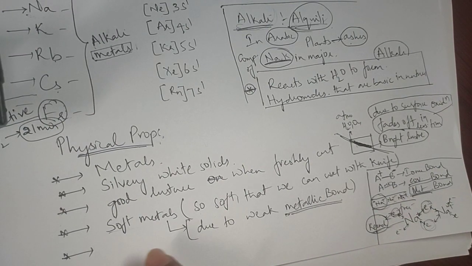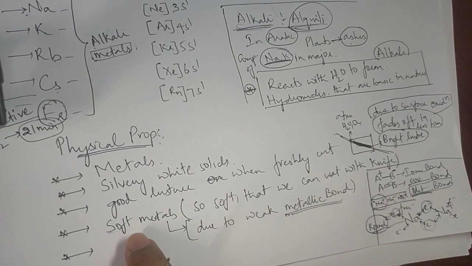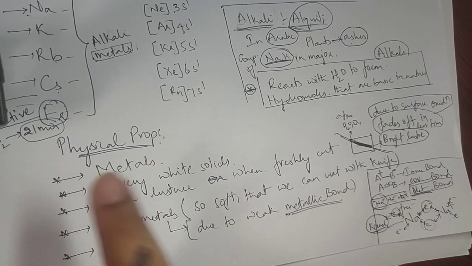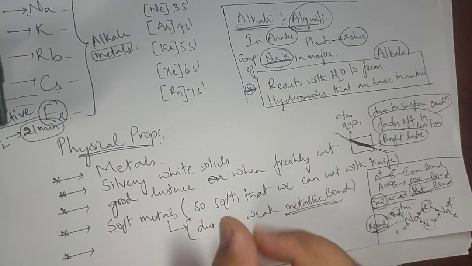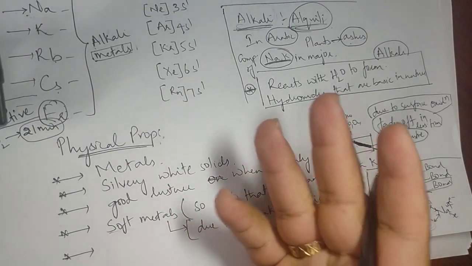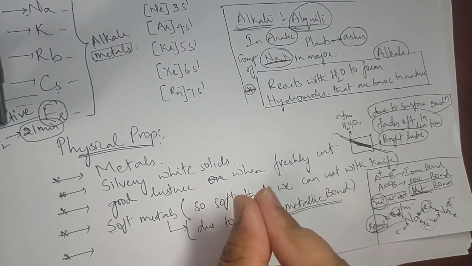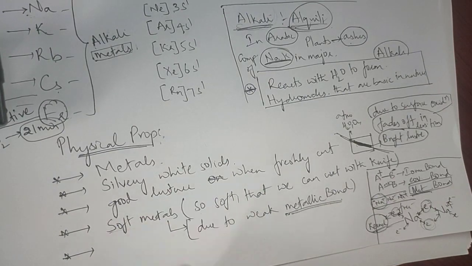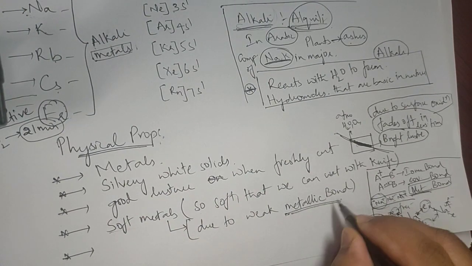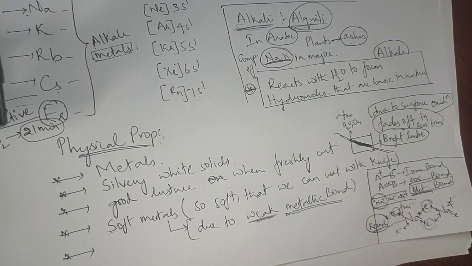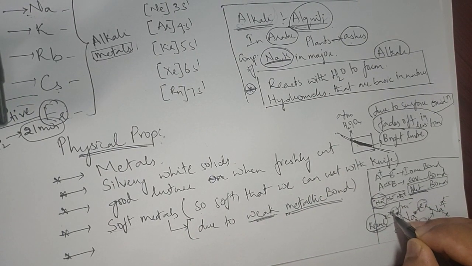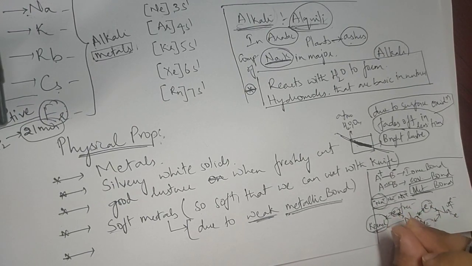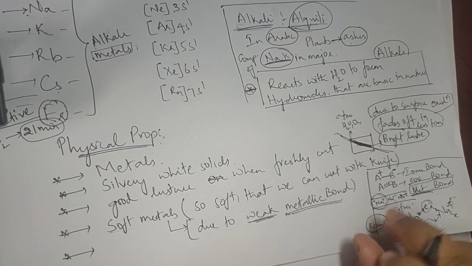Now coming back to our reason, soft. Why are they soft? A metal is soft or hard just because of the force of attraction between them. If the force of attraction is stronger, definitely they become hard. If the force of attraction is weaker, definitely the metals will be soft. Now here, when you look, this metallic bond is a weak one. Why is it weak? It is weak because these electrons, which I am calling free electrons, do not stay in one place, they are not stagnant. Free means they keep on moving.